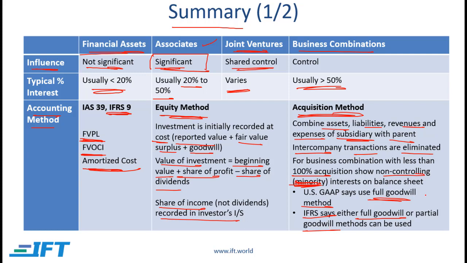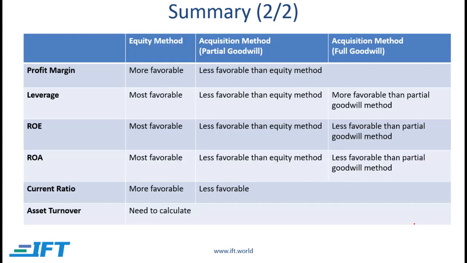With full goodwill, the value of assets as well as equity is a little higher than what we would have with the partial goodwill method. On this slide, we look at the impact on financial ratios. So profit margin is net income over revenue. The net income is the same regardless of whether we use the equity method or the acquisition method. But with the acquisition method, the revenue is higher, which means that the overall profit margin will be lower.